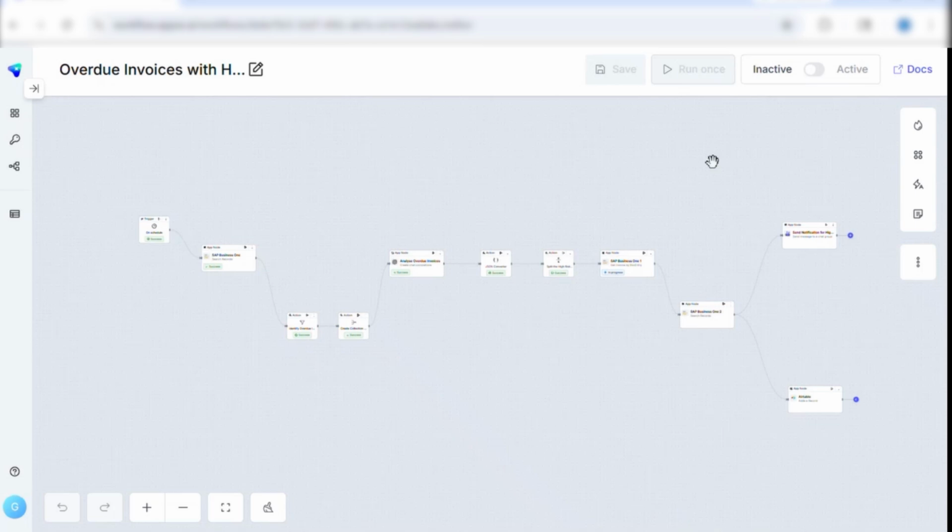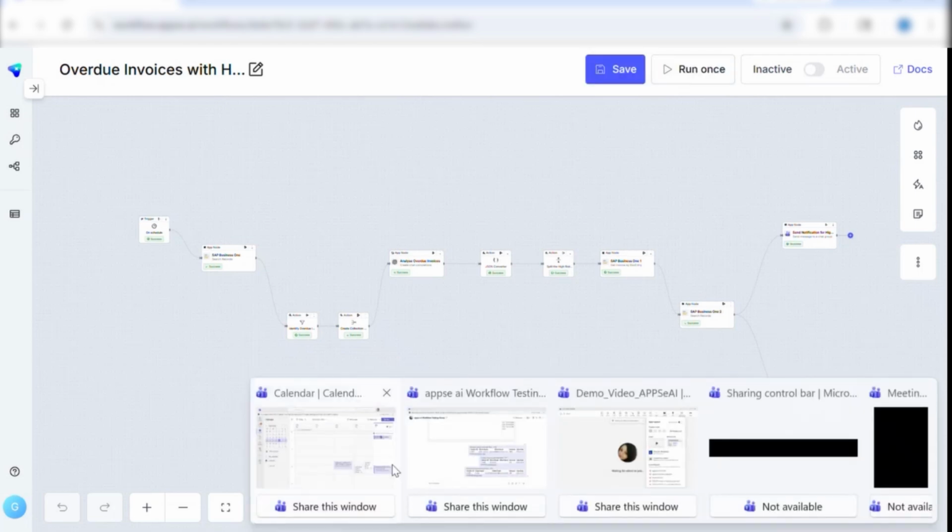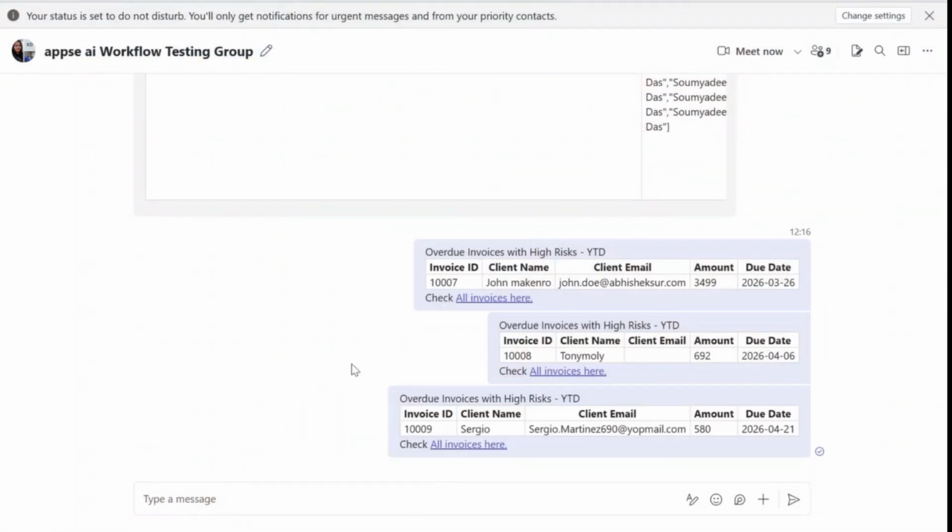And we will see which overdue invoices with high risks are flagged to the required stakeholder. So as you can see, the flow has been executed. I'll quickly go back to the Appsy AI flow, and we can see that we have mentioned that for more than $500, it will take all the invoices.